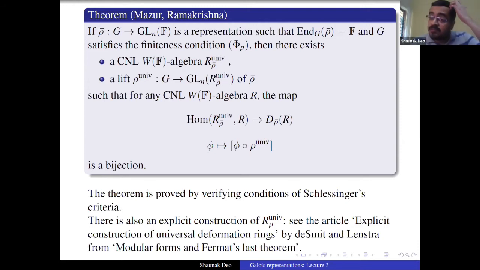Imagine G to be a finite group, and then you can do an obvious construction to get this ring. For every element, you can introduce a matrix which has polynomial variables as entries, and the relation between groups will give you the relation between these matrix entries. So you have a quotient of a polynomial ring, so that any homomorphism from G to GL_N(A) for some ring A is given by a ring homomorphism from this ring R to A. So I'm going very quickly, but you can read it there.